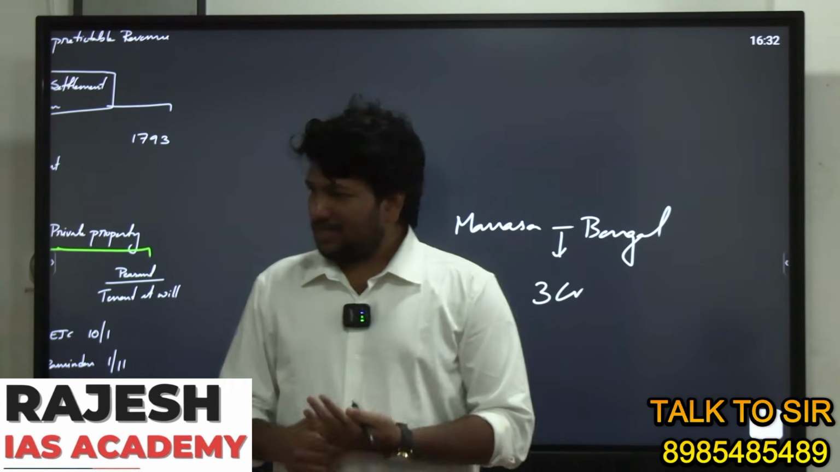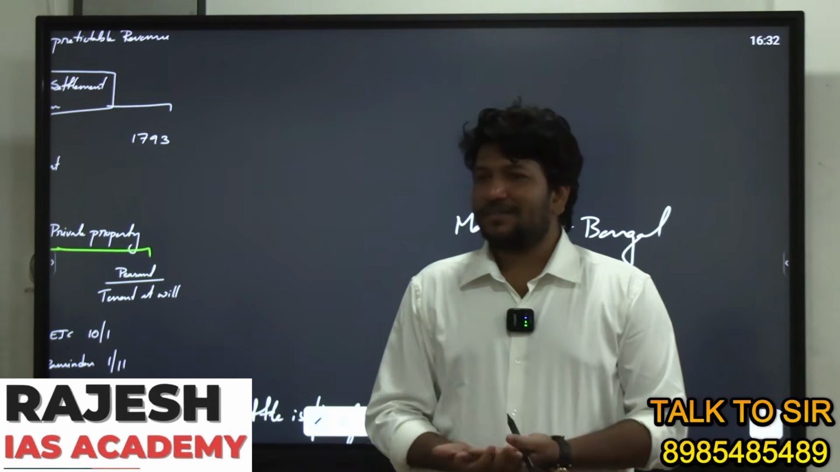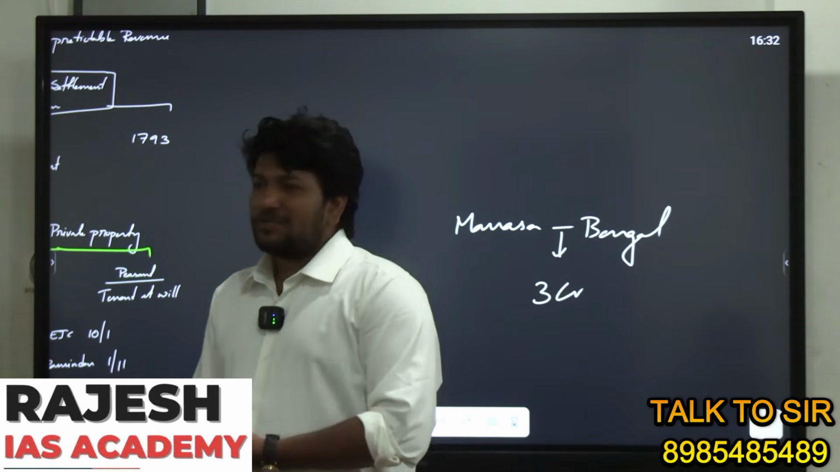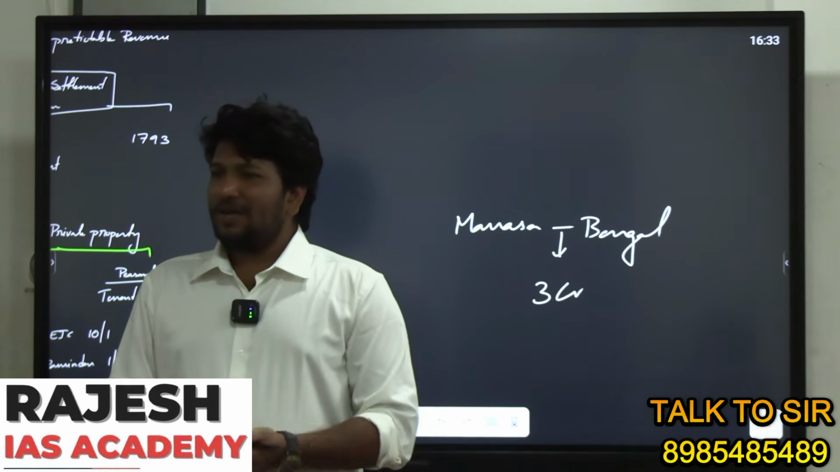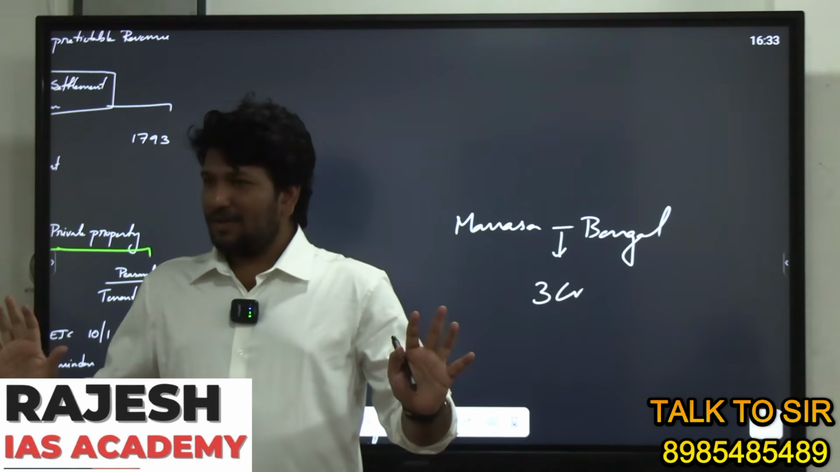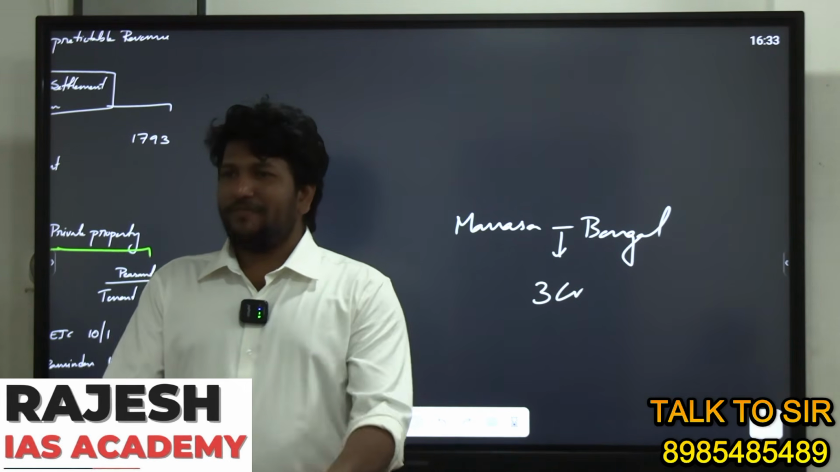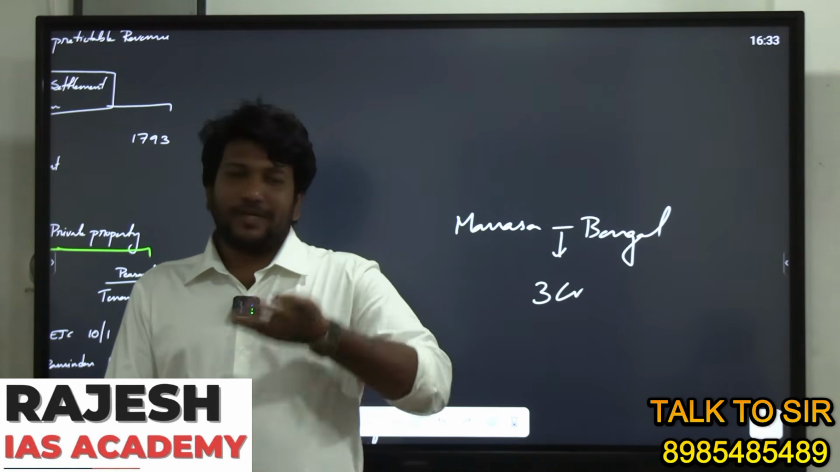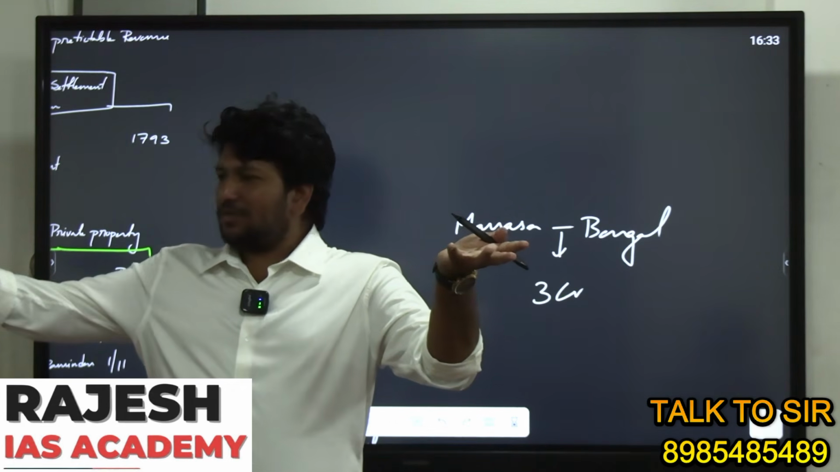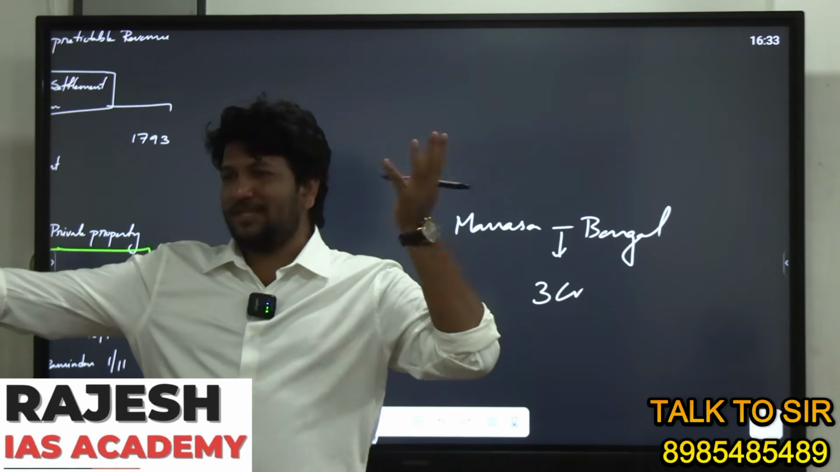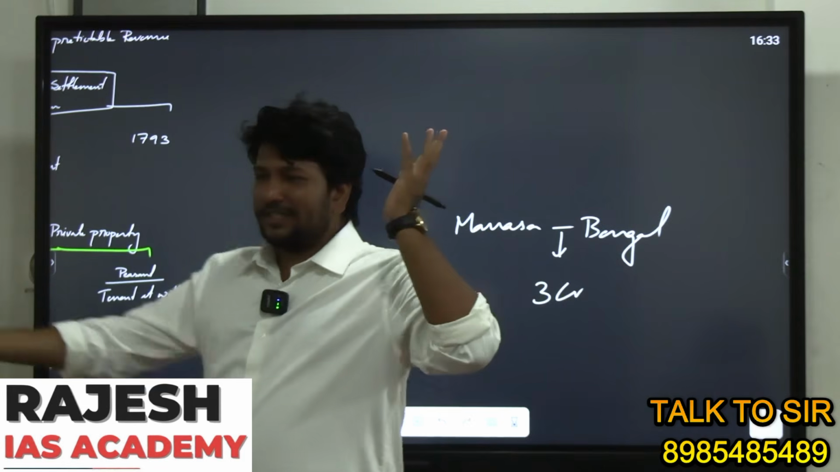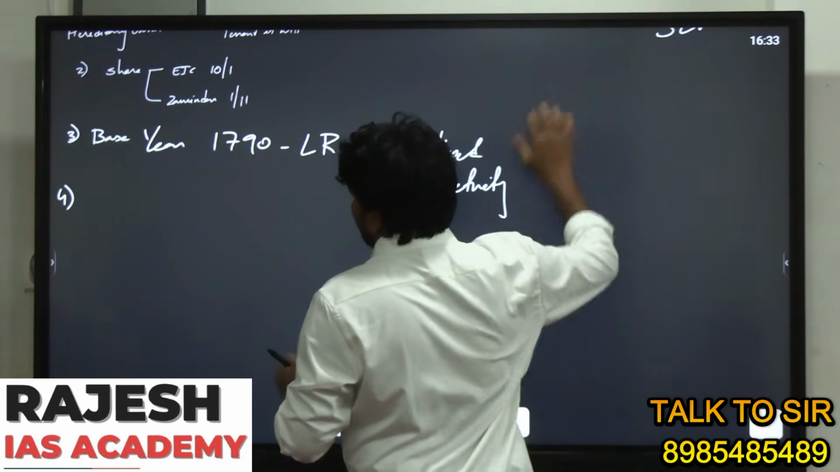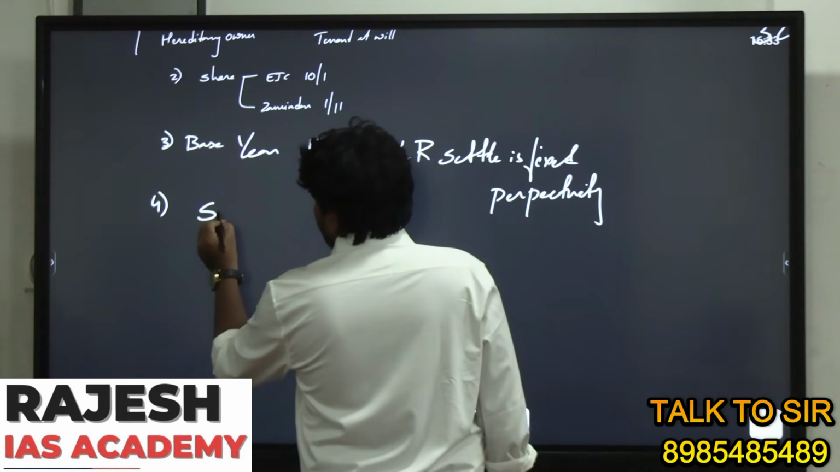Suppose Manasa is unable to give the 3 crores, what happened? Manasa will lose her Zamindari rights. Got it right? So the land will be confiscated and put in auction, and whosoever purchases it will become the Zamindar. So this provision is called the sunset clause.